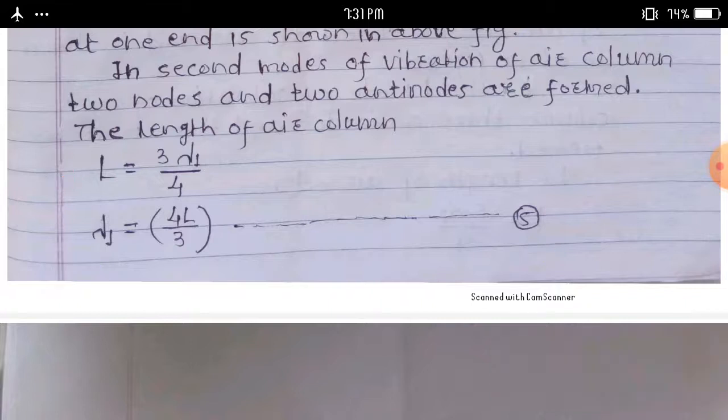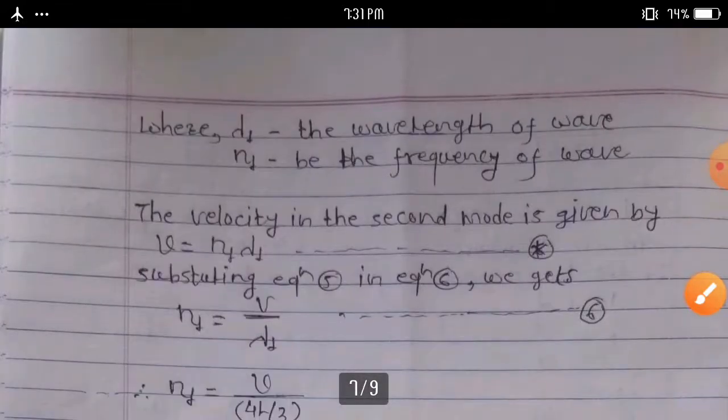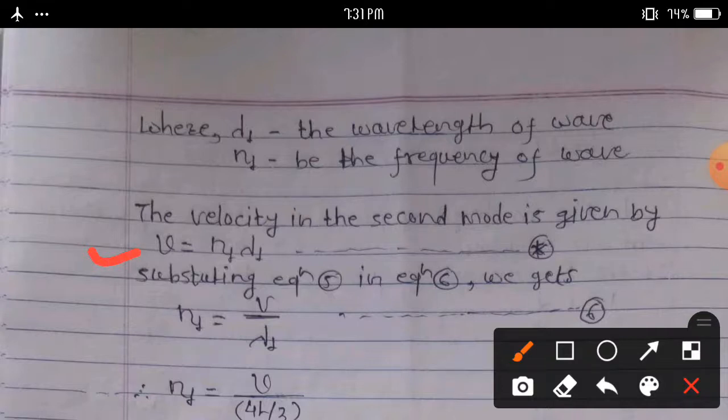Consider equation 5. Here lambda 1 is the wavelength of the wave and n1 is the frequency of the wave. The velocity in the second mode is given by v is equal to n1 lambda 1. Substituting, n1 is equal to v upon lambda 1. Consider equation 6. Substituting equation 5 in equation 6, we get